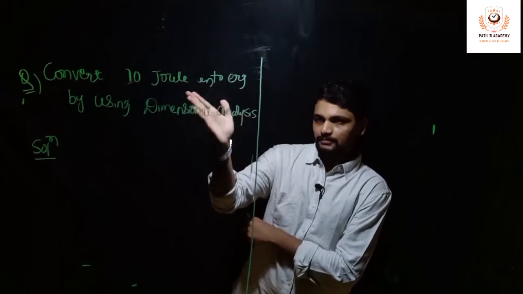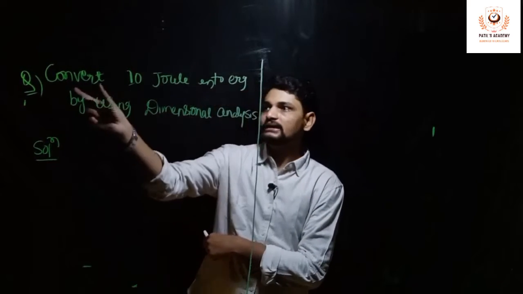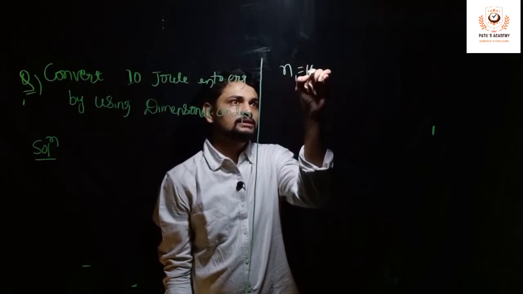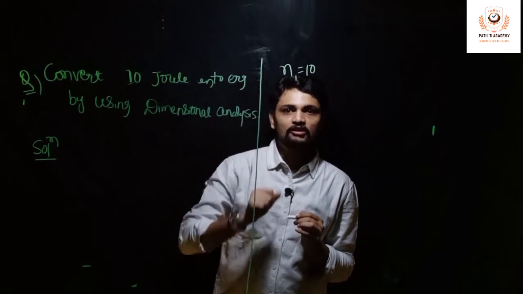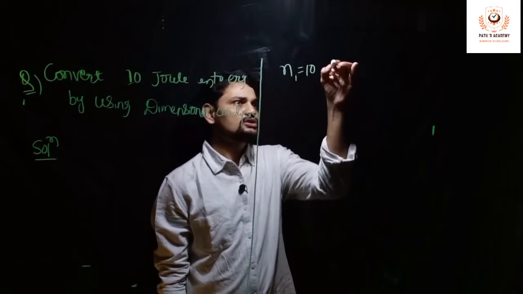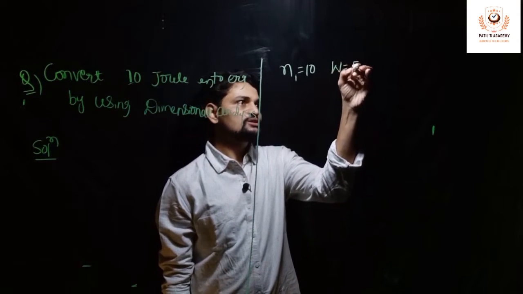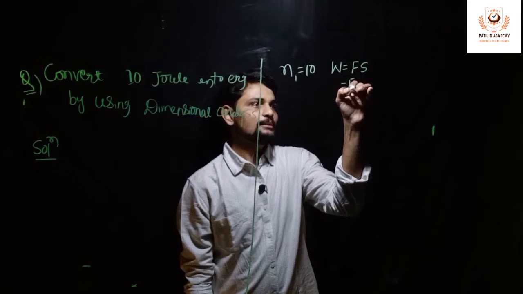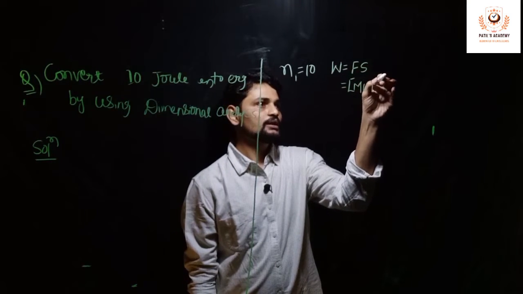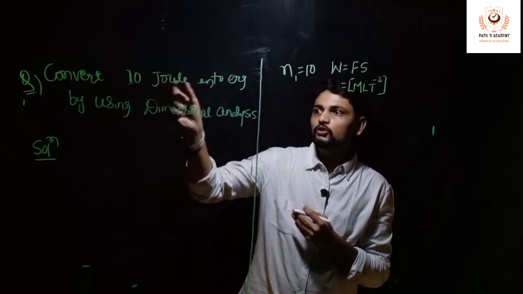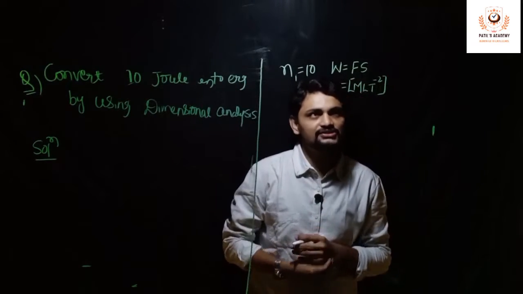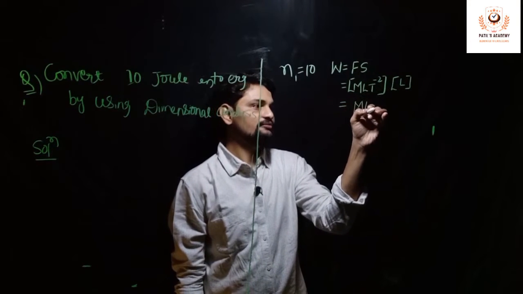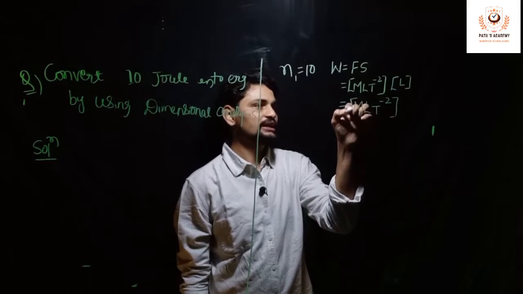Now this is the problem we will be solving. Convert 10 joules. Let us assume that 10 is nothing but n1, and we know that joule is the SI unit of work done, or you can even call it energy. Work done is given by force into displacement. Let us try to find out the dimensions of this initially. The force dimensional formula is MLT minus 2. Obviously, if you want to convert from one unit to another, you should have basics related to dimensions, and displacement is L. So the dimensional formula of the given quantity, work done, is ML squared T minus 2.